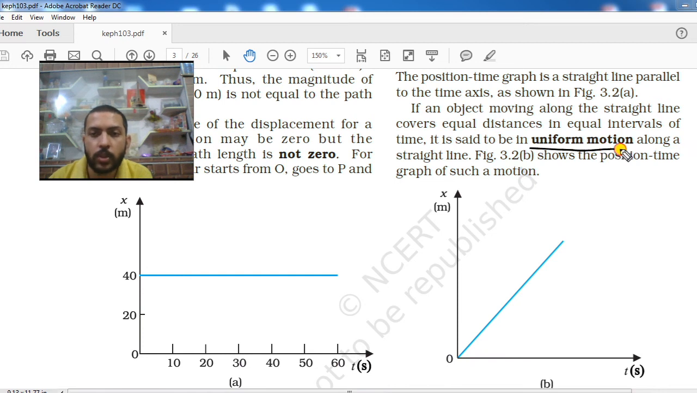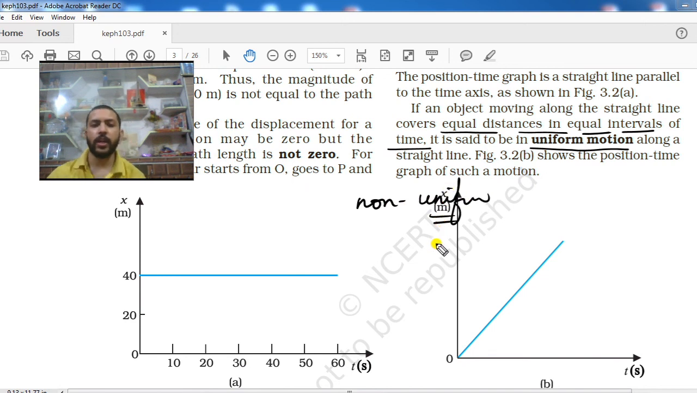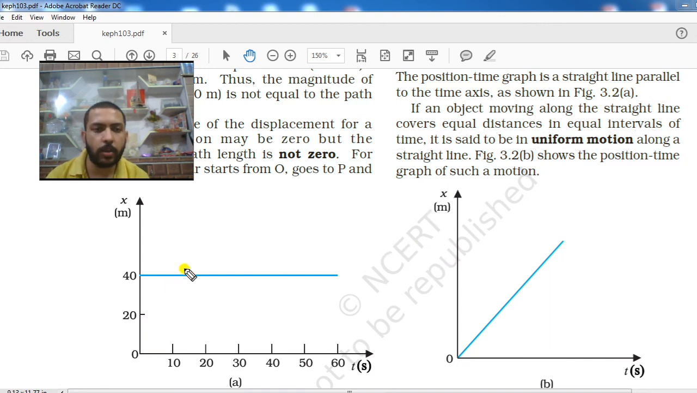So let us quickly revise once again what we studied in today's video. First we studied uniform motion. In uniform motion we see that equal distances will be covered in equal intervals of time. After that we studied non-uniform motion. In non-uniform motion we see that the body will cover unequal distances in equal intervals of time.